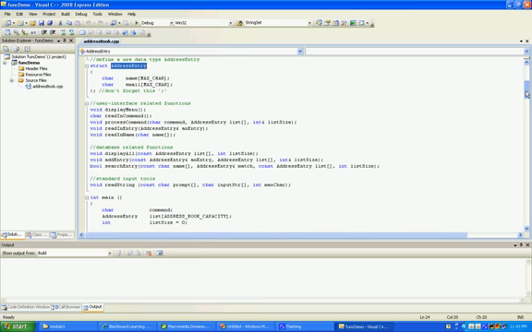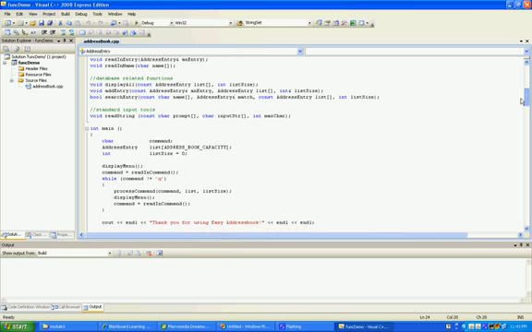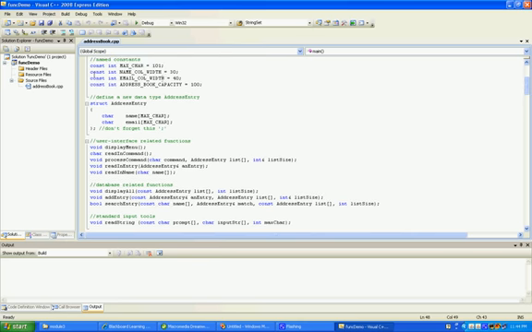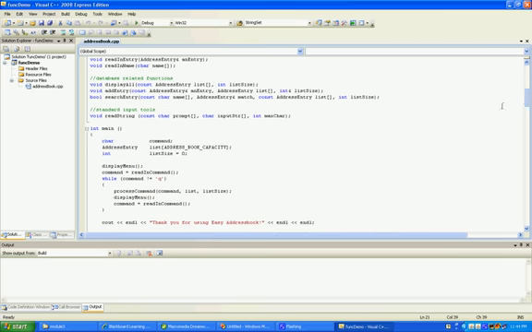Another major piece of data: how do we model our database? We use an array of address entry because in CS162, you're not allowed to use global data. You're not allowed to use global variables. You can use global constants. For example, here are global constants. We have a bunch of global constants because they're read only, so there's no side effect for a global constant, but you cannot use a global variable.